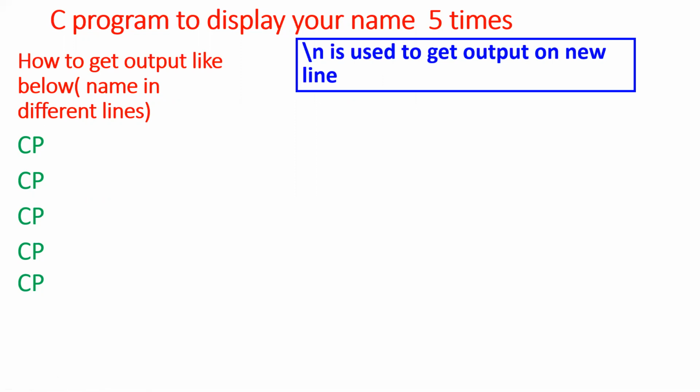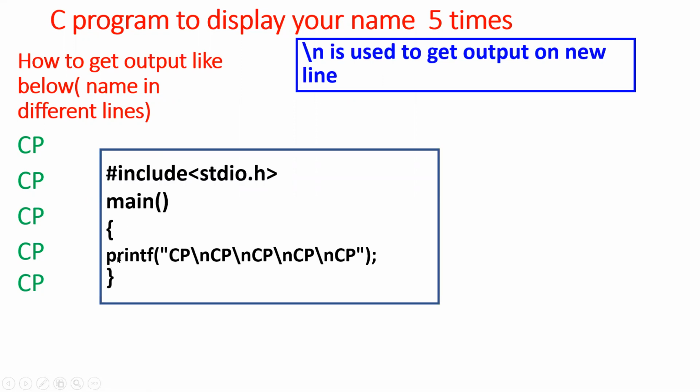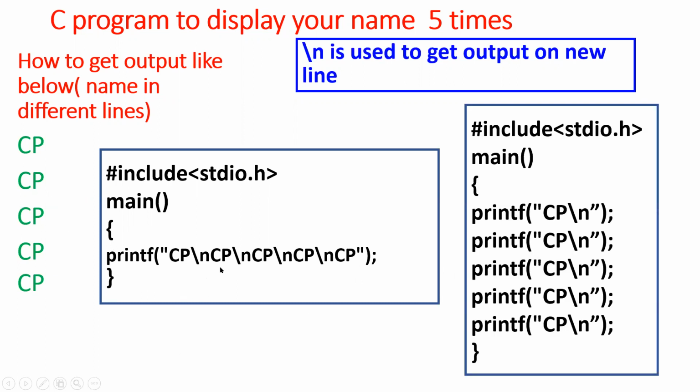So where to use this \n? Like this: printf CP. First it prints CP. After that \n, that means control moves to the next line. And on the next line, you print CP. Once again, \n, CP, \n, CP, like this. If you execute this, you will get output with 5 lines. You can also write 5 statements. Writing 5 statements or a single statement is the same. If you want to write it as 5 statements, see, printf CP, you need to give \n here.